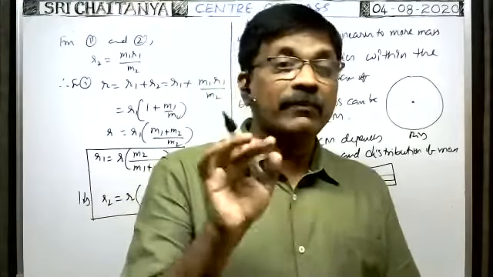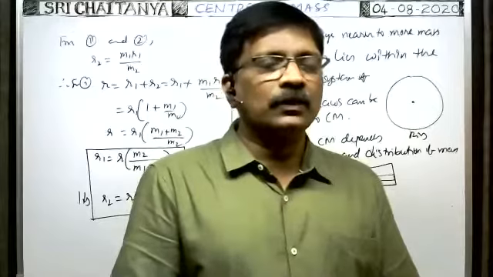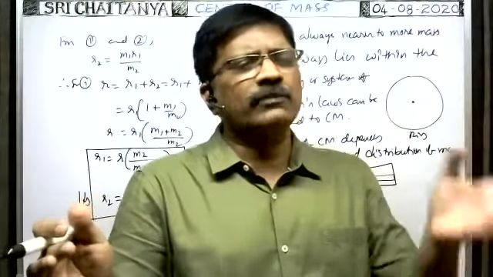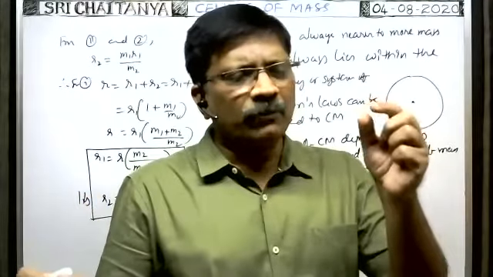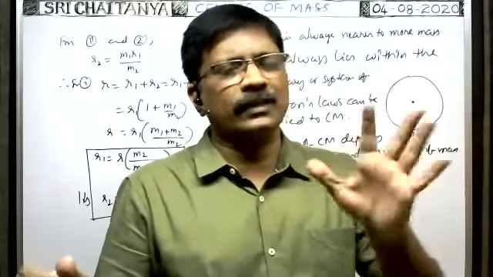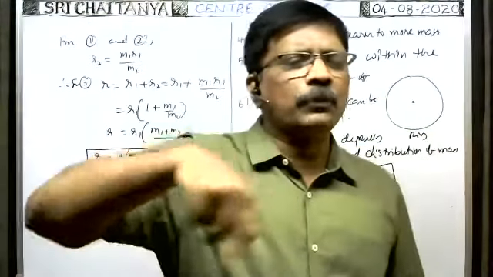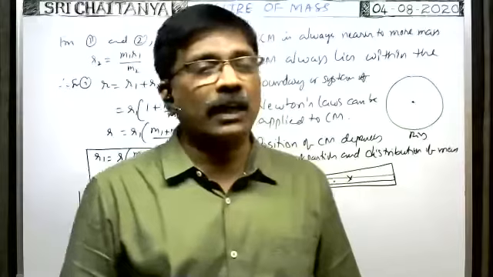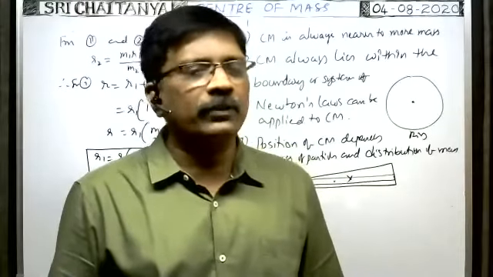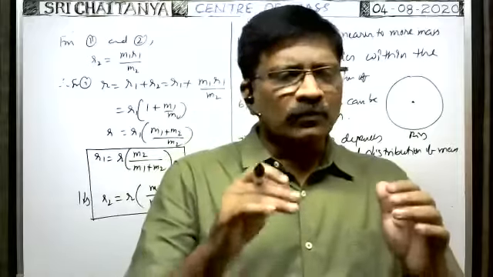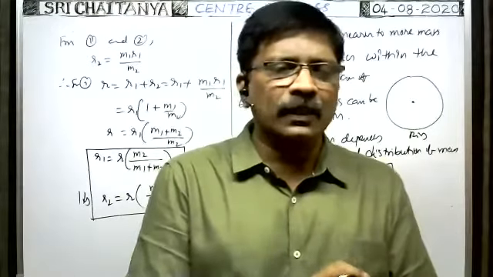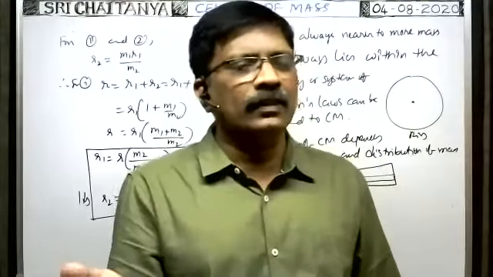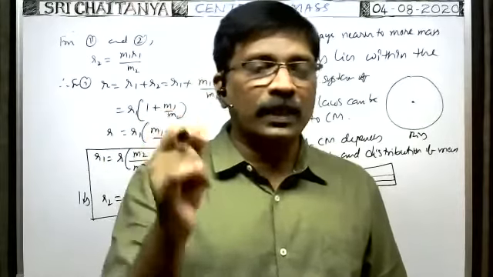Okay. Center of gravity means the point where the total weight of all the particles acts. Suppose this is a body. The body consists of a number of particles. The weight of each part is say m1g, m2g, m3g, like that. The total weight of all the particles in a body passing through a certain point in the body is called the center of gravity of a body. In case of a body on which a uniform gravitational field acts, the center of mass and center of gravity lie at the same point. If the uniform gravitational field is not there, the center of mass and center of gravity need not lie at the same point.